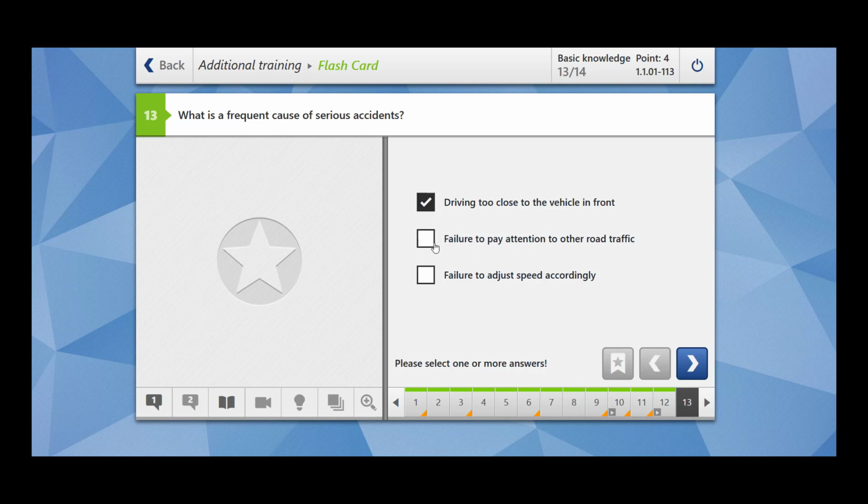Failure to pay attention to other road traffic. This is also a cause, let us say if you are listening to loud music, then you are unable to pay attention to other road traffic. Failure to adjust speed accordingly, especially if there are blind corners or sharp bends and you are unable to adjust your speed, it can also cause an accident.